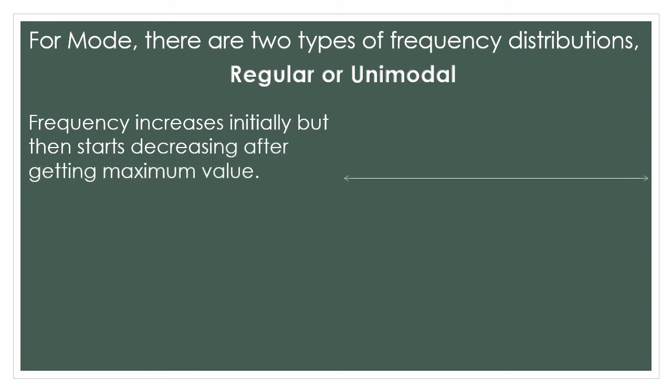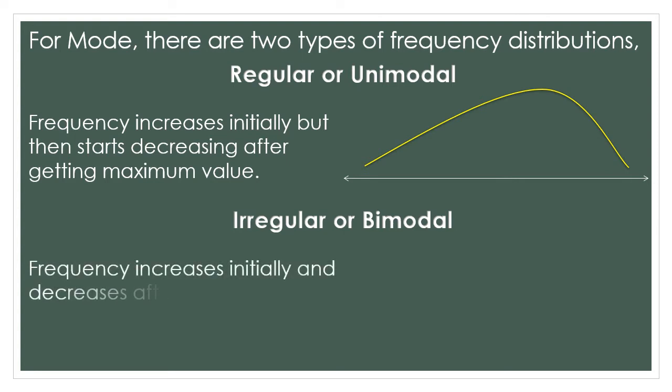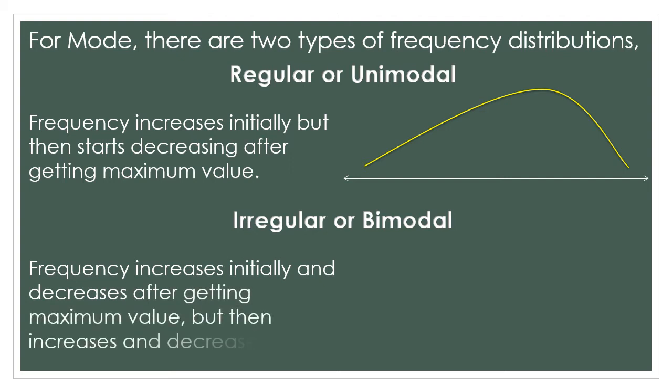So frequency increases first and then decreases. This is an example of a regular or unimodal frequency distribution. The second is irregular or bimodal frequency distribution. In this, frequency increases and decreases as usual, but then it increases again and then decreases again.